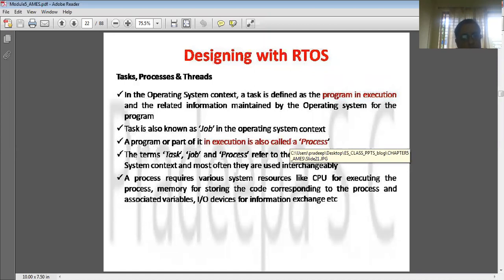So, what is a task or a process? A process is called a program in execution, right? Whenever you write a program, that program will be running under a process. For that, the operating system will allocate the memory, and also it will allocate the status register and whatever other IO device information is required. All of that will be allocated for that process, or the program in execution.